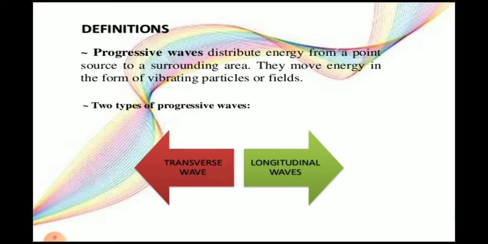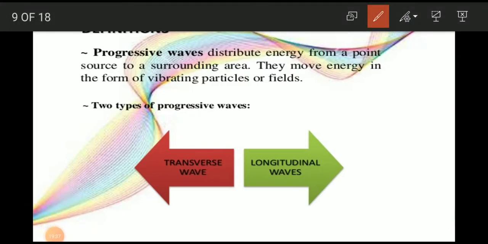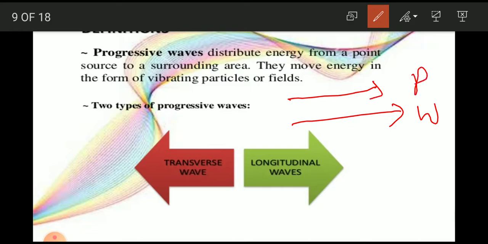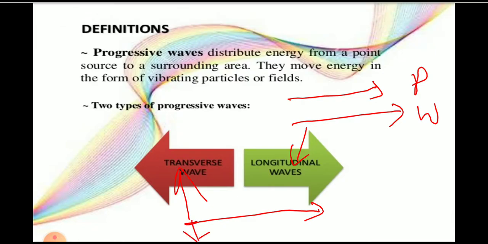Transverse waves are those in which the particles vibrate perpendicular to the direction of propagation of the wave. Longitudinal waves are those in which the particles of the medium vibrate parallel to the direction of propagation of the wave. For example, the wave propagates in this direction and the particles also move in the same direction, so the motion is longitudinal. In transverse waves, the wave propagates perpendicular to the direction of motion of the particles.